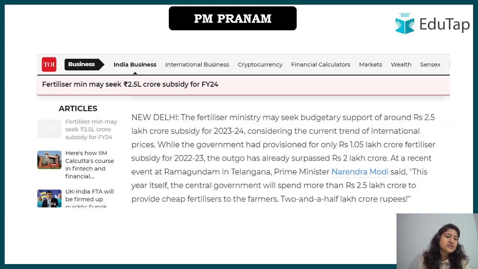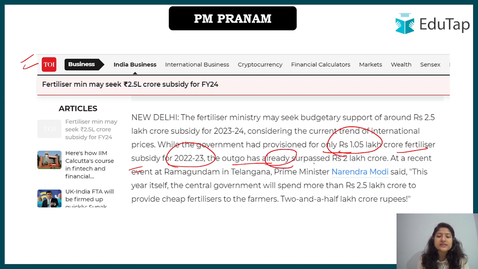Now this is an article from the Times of India. As you can see, let us look at what the distribution was for 22-23. The government provisioned only rupees 1.05 lakh crore as fertilizer subsidy for the year 22-23. But if we look at it, the outgo has already surpassed 2 lakh crore, and it may even cross 2.5 lakh crore. That was what the news said: the government will spend more than 2.5 lakh crore to provide cheap fertilizer to the farmers.